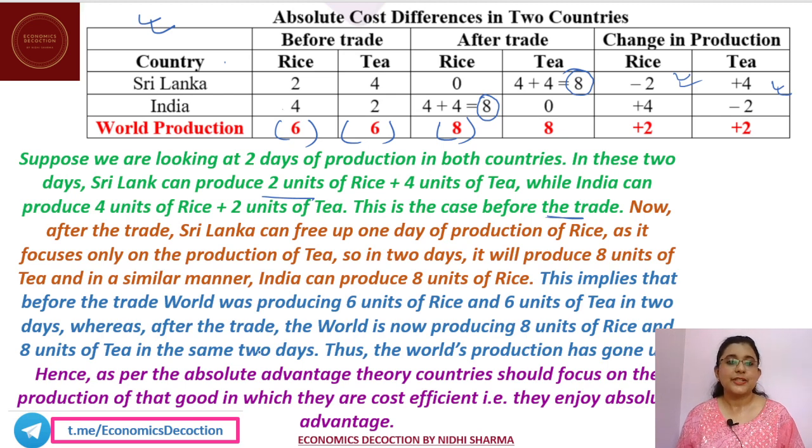So we can see, due to absolute advantage and due to trade, the world production of both rice as well as tea has increased. From 6 it has increased to 8. Thus, the world production has gone up. Hence, as per the absolute advantage theory, countries should focus on the production of that good in which they are cost efficient, that is, in which they enjoy the absolute advantage.